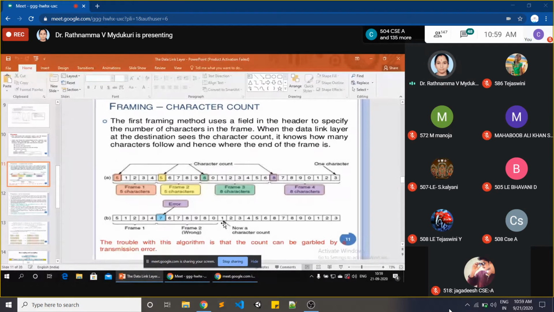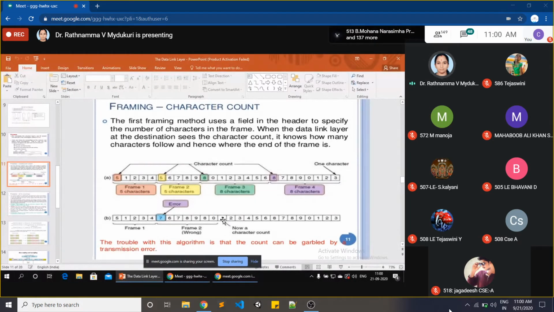Ikkada number enti? 1, ma'am. 1 means what? Only 1 bit is there in a frame? No, this is wrong. Here actually it should be 8. By mistake, an error has happened. In place of 8, it is kept as 7. If it happens like this, what will happen? 1 bit will be missed from the second frame. The entire data goes wrong.